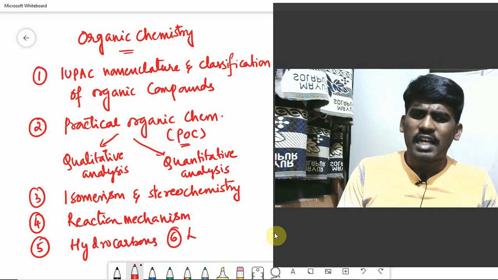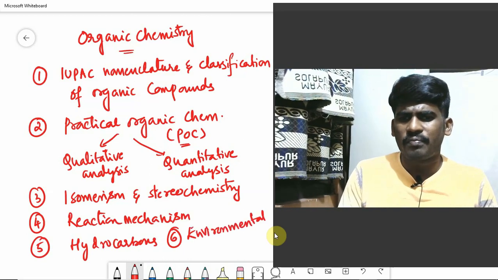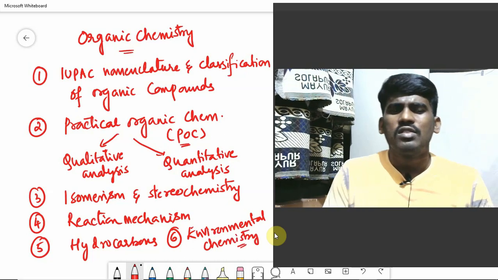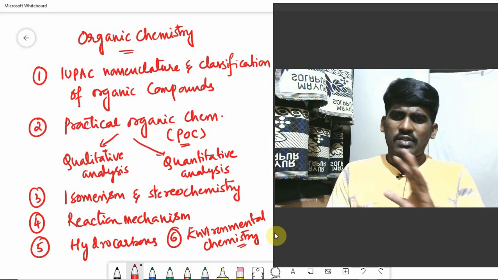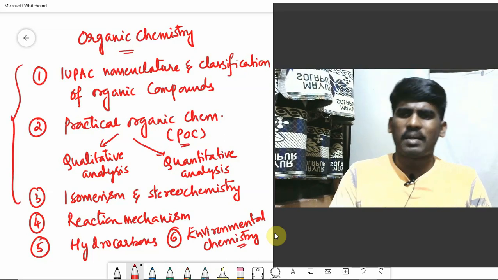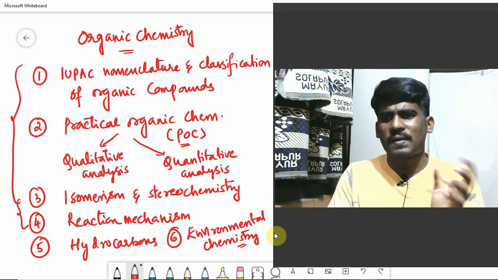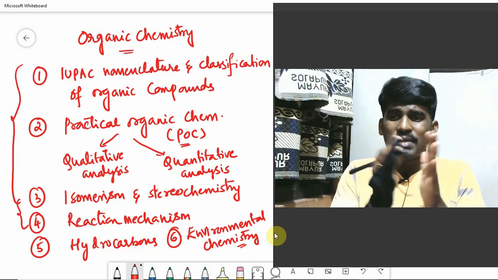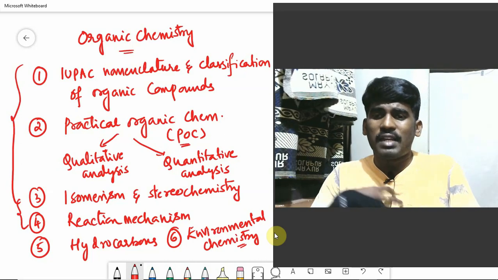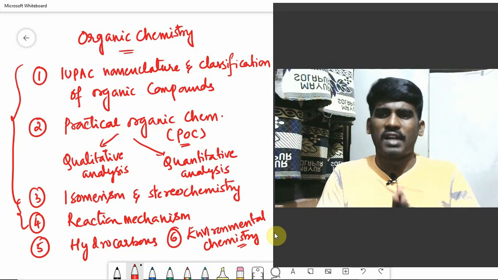And sixth one actually comes under general, but I'll be including it here, that is environmental chemistry. So I have segregated it, but in your NCERT, all these will be together as one chapter. All those four sub chapters will be under one chapter only. But I have segregated them, which is useful for competitive also. So I'll be teaching here in this ECC, Electron Chemistry Center, for board plus competitive, right?